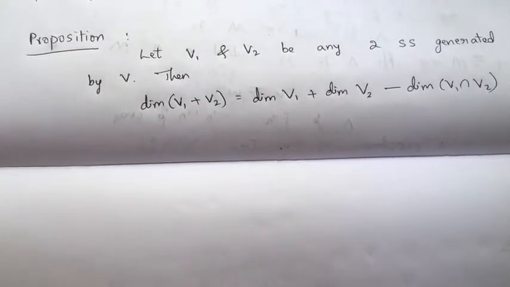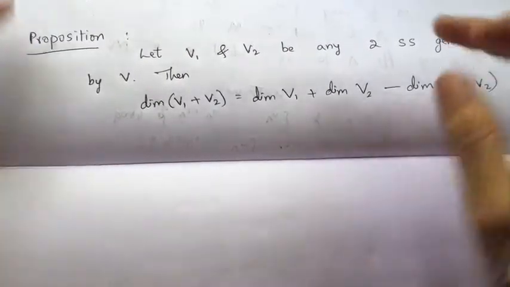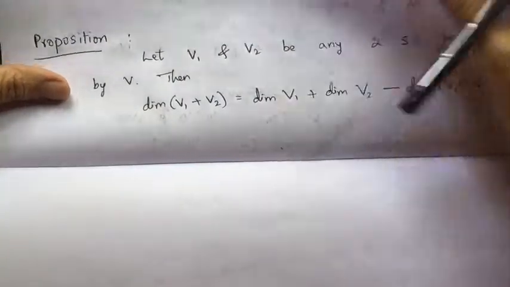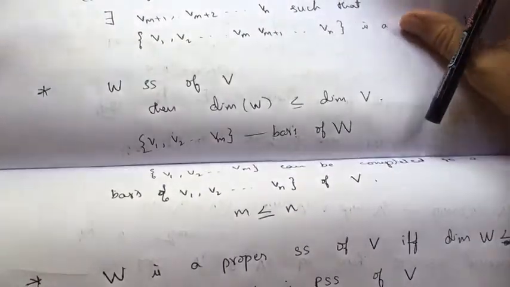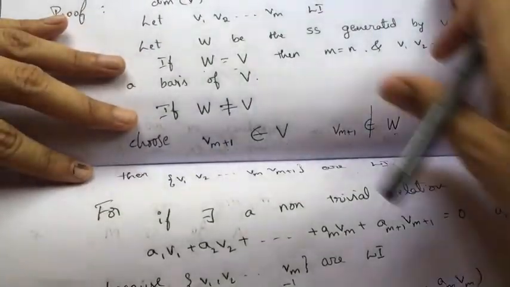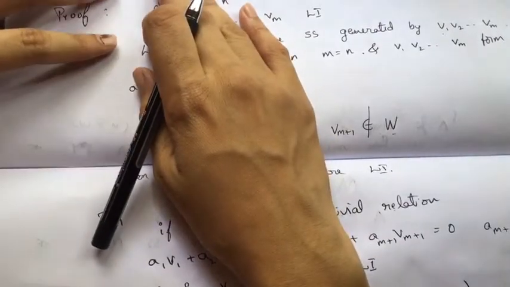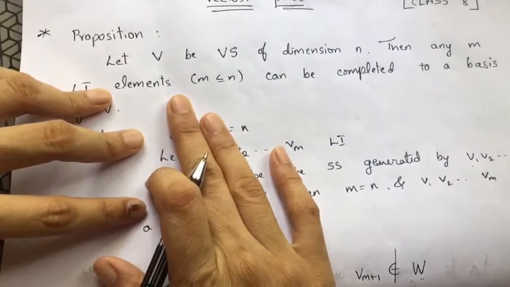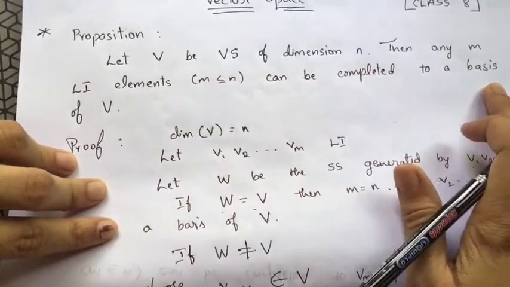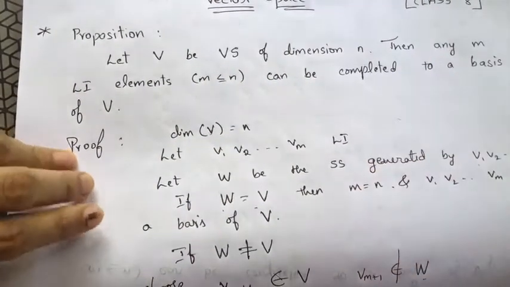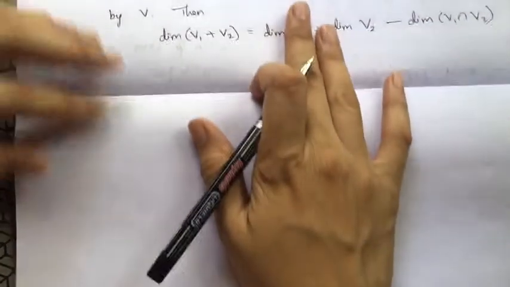Let us prove this. I'm using the same concept to prove this, that is, if I have a vector space with dimension n, then any linearly independent set of elements can be completed to form a basis of V.